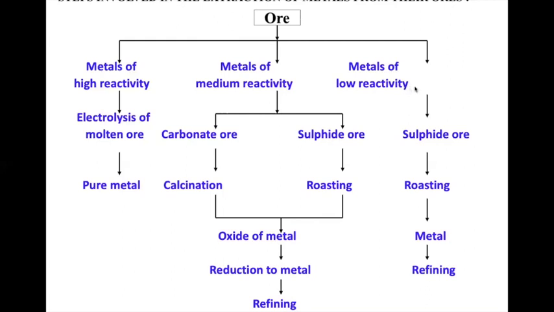Now the low reactive metals, if they are found in sulfide form, it has to be roasted to convert into metal directly. After roasting, an oxide is formed, and after the oxide, just give a little heat and the oxygen is removed. So here in the low reactivity series, you just have to heat: the sulfide ore will be converted into metal oxide, and the oxygen can be easily removed by heating.